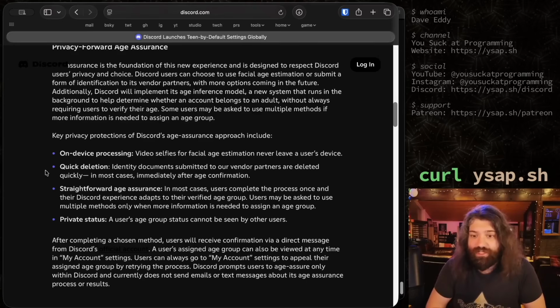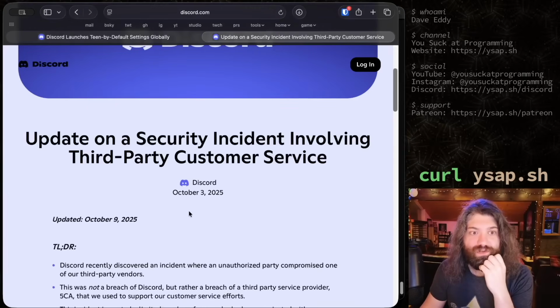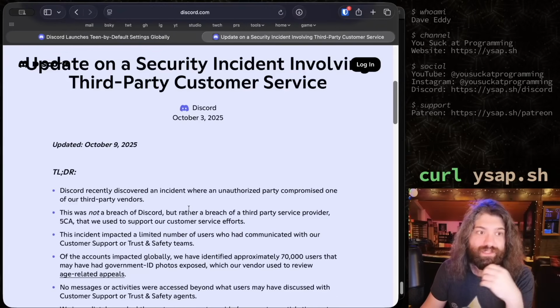Awesome. Cool. Let me just take your word for that. I mean, I don't really know how I would verify that. Oh, cool. Look at this. A blog post on Discord's website from October 3rd, 2025, a couple months ago.